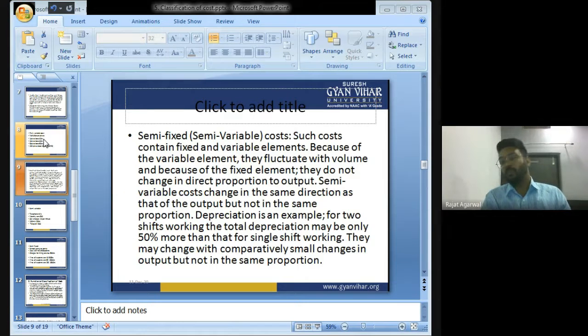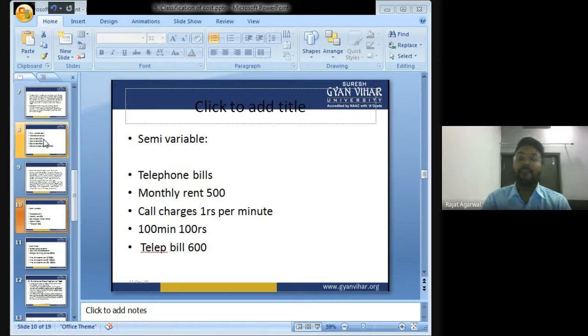Now, children, what is semi-fixed cost and what is semi-variable cost? First of all, I am taking an example of semi-variable cost. Semi-variable cost is that cost which remains fixed up to a certain amount, or you can say the cost of which a certain amount is fixed and a certain amount is variable.